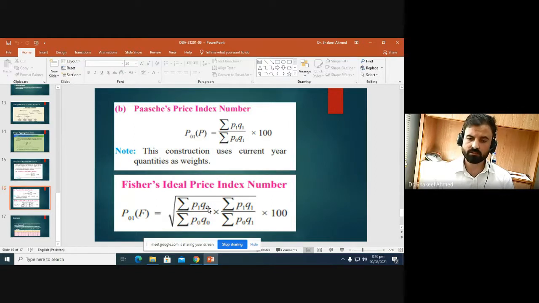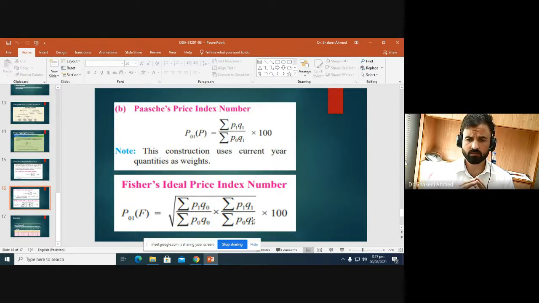And the Marshall-Edgeworth index number is the arithmetic mean of the two index numbers, Laspeyres' and Paasche's formula. Basically, in the Marshall-Edgeworth formula, we take the average of Q naught and Q1 and use that average as the weight instead of using Q naught or Q1 alone. So I think these are all the basics of an index number.